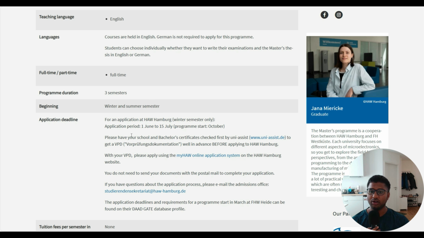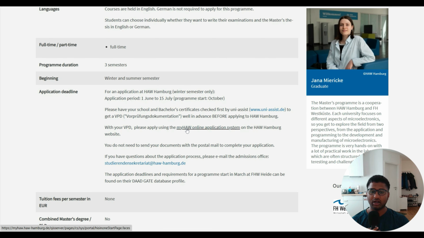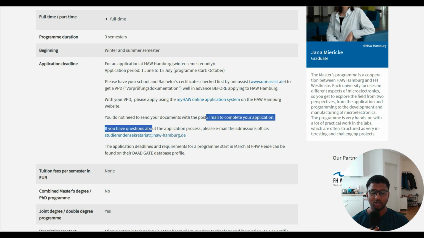The program starts in October. For that you need to have your bachelor degree certified and checked in UniAssist to get a VPD. VPD is nothing but they will convert your bachelor degree grade into a German grade and give a certificate that yes, your bachelor degree is correct and your grade is converted to German GPA. That is the VPD. Then with the VPD you can use the HAW online application system to apply for this particular course. You don't need to send your documents by post, so just complete your application. It is an online-only application, with no need to submit documents by post afterwards, but you need to have the VPD before you apply in their portal, so don't forget that.